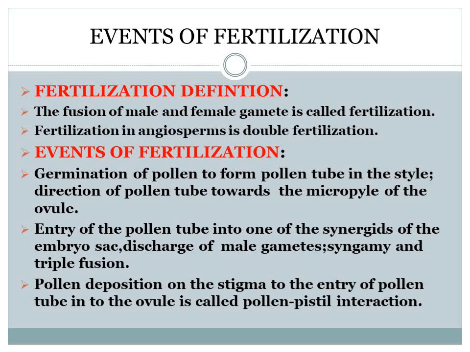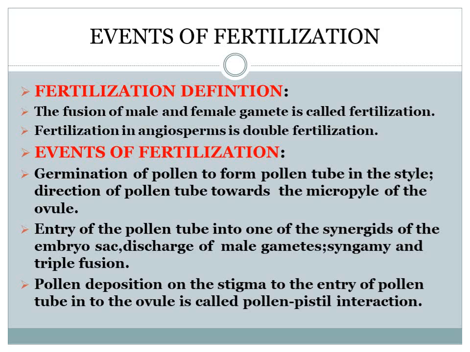The pollen tube continuously grows inside the style towards the micropyle of the ovule. Through that, the pollen tube enters into the embryo sac. There it discharges male gametes. Then syngamy and triple fusion will occur. So, these are the events.